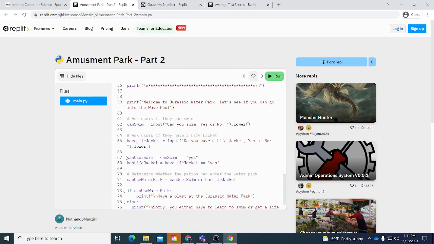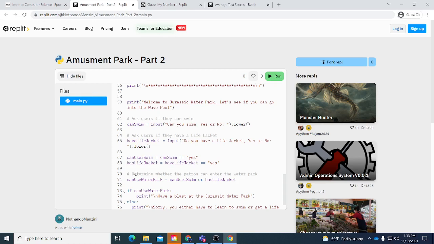So we use user can swim equals can swim, double equals. That double equal sign determines if the values of two objects are equal, while is determines if they are the same object. So I'm just going to make sure these have a double equal, with the quotation mark yes. And if the left is equal to that variable, then it'll be double yes.